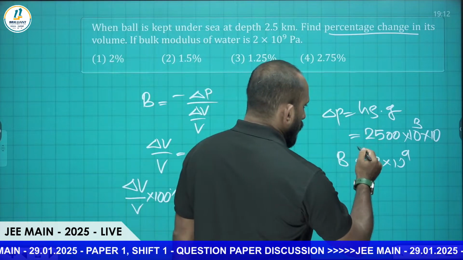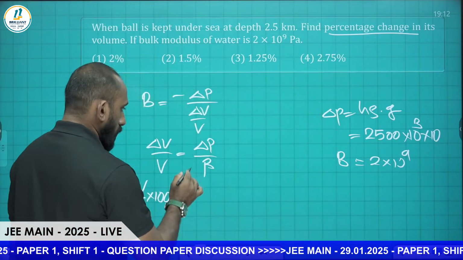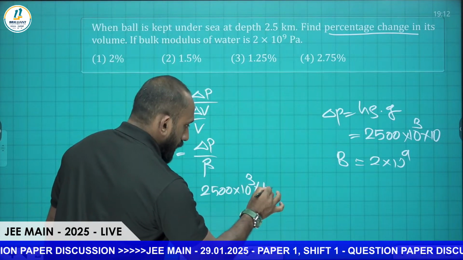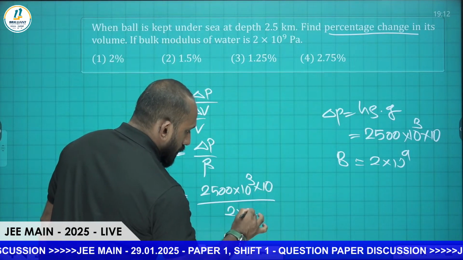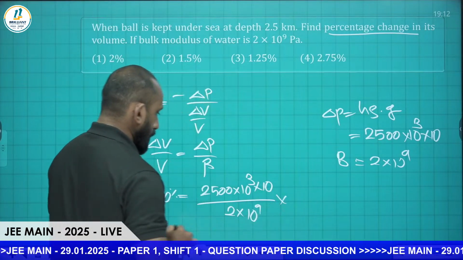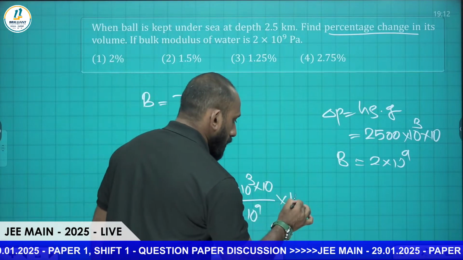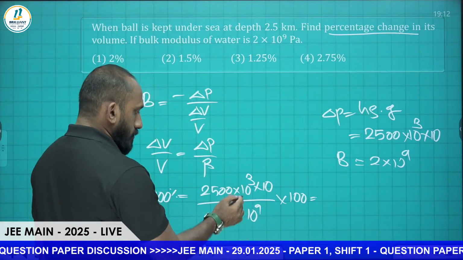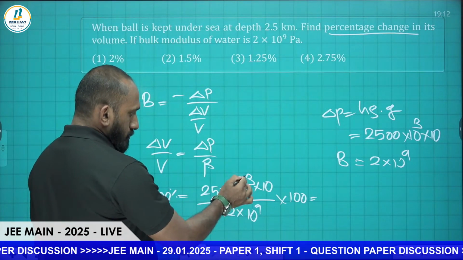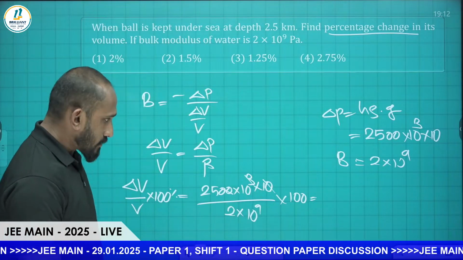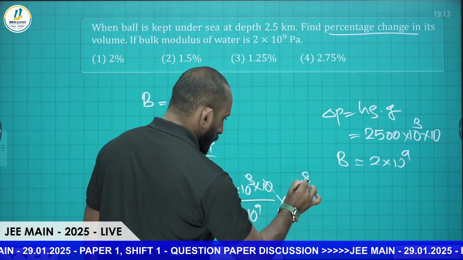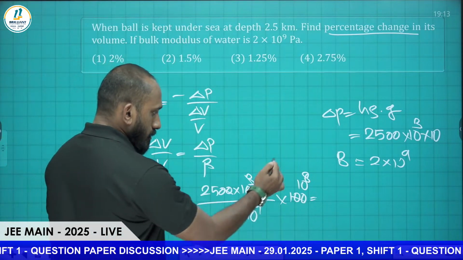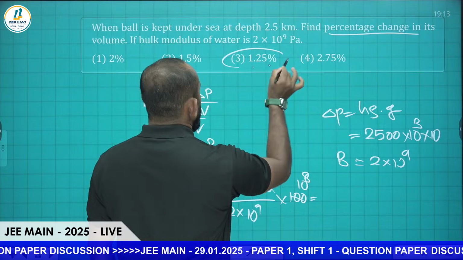So, here this will be equal to 2500 into 10 raised to 3 into 10 divided by 2 into 10 raised to 9 into, it's 100%, so by 100. If you substitute, 10 raised to 9 is there, so 10 raised to 2 plus 3 is 5, plus 1 is 6, plus 2 is 8, so 10 raised to 8 is there. So 25 by 2, that is 1.25, and this cancels, so the answer is 1.25%.